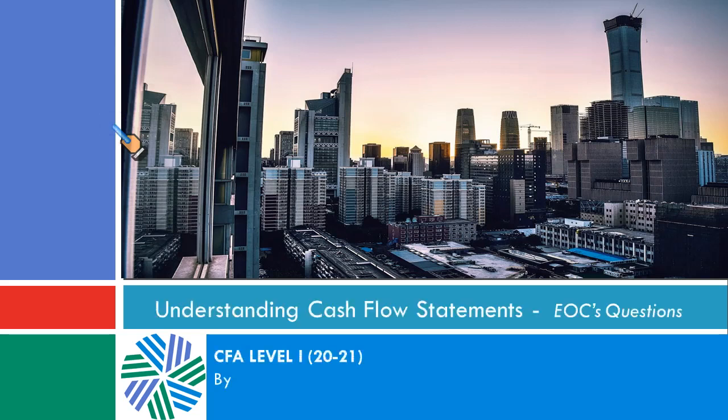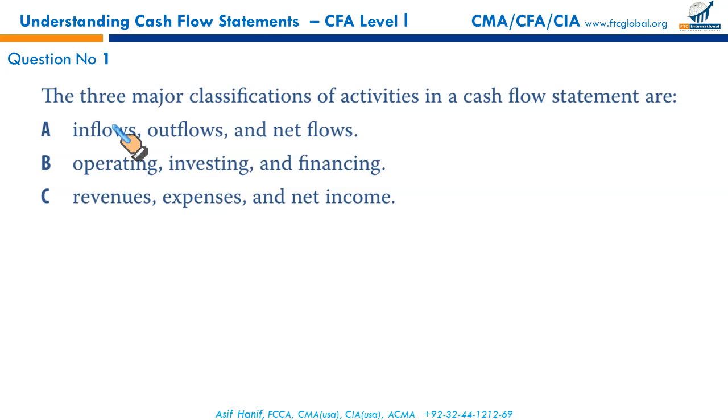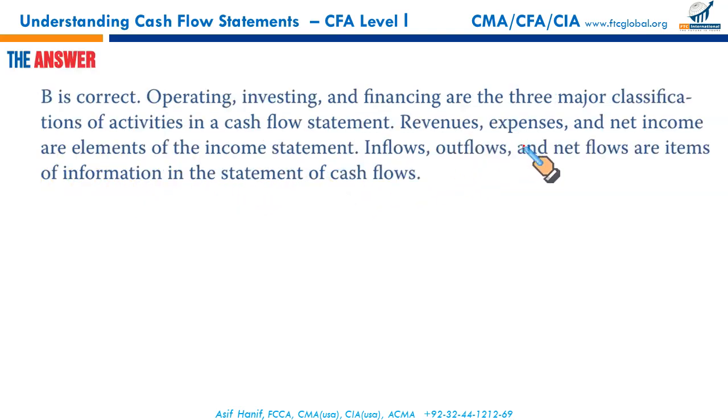Understanding cash flow statement, your end of chapter questions. First question, the three major classification of activities in a cash flow statement are classification, inflows, outflows and net flows. There is no such classification. Yes, operating, investing and financing. That's true. B is the right answer. Straightforward question.